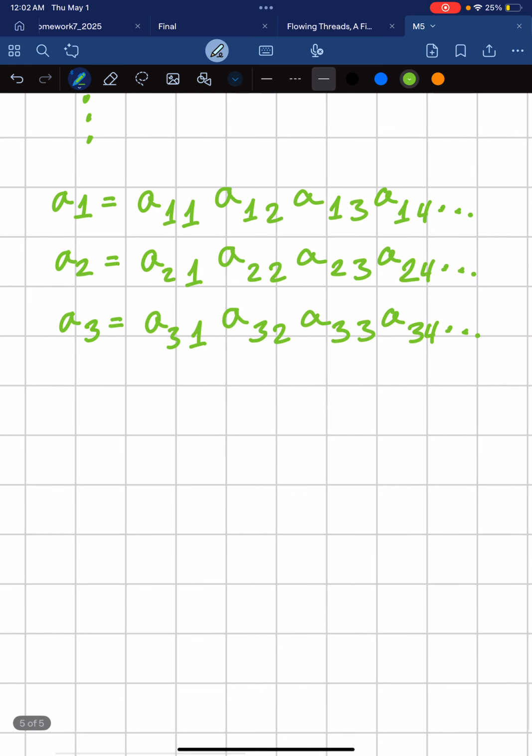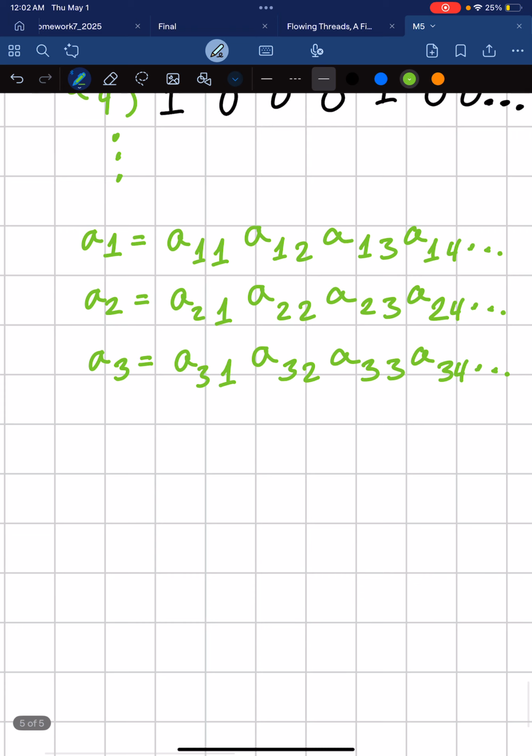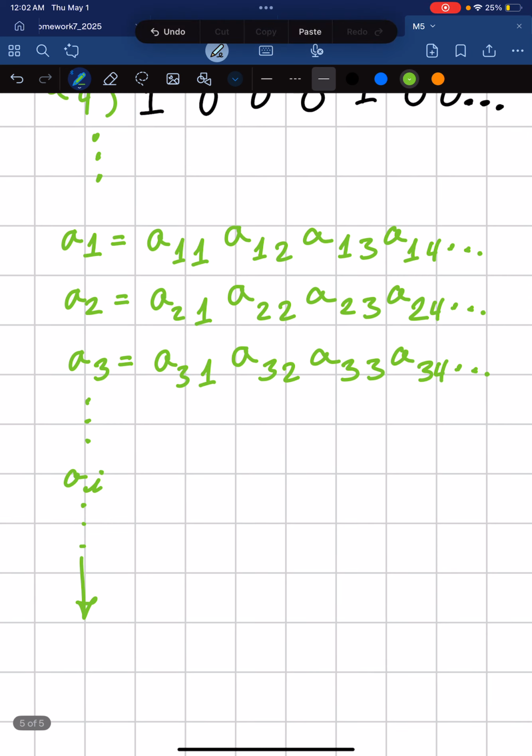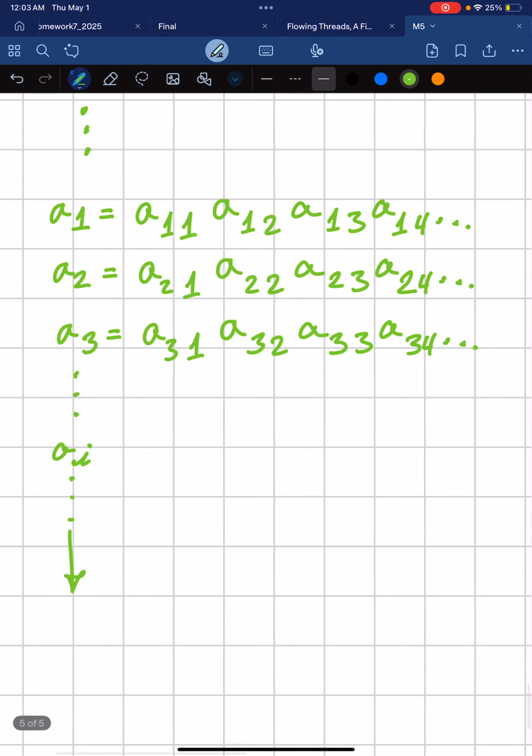Okay. Let's do this rigorously now. So, let a sub 1, a sub 2, a sub 3, all the way up to a sub i, and then all the way to infinity, be defined as a11, a12, a13, so on and so forth, a21, a22, so on and so forth, all the way to infinity.